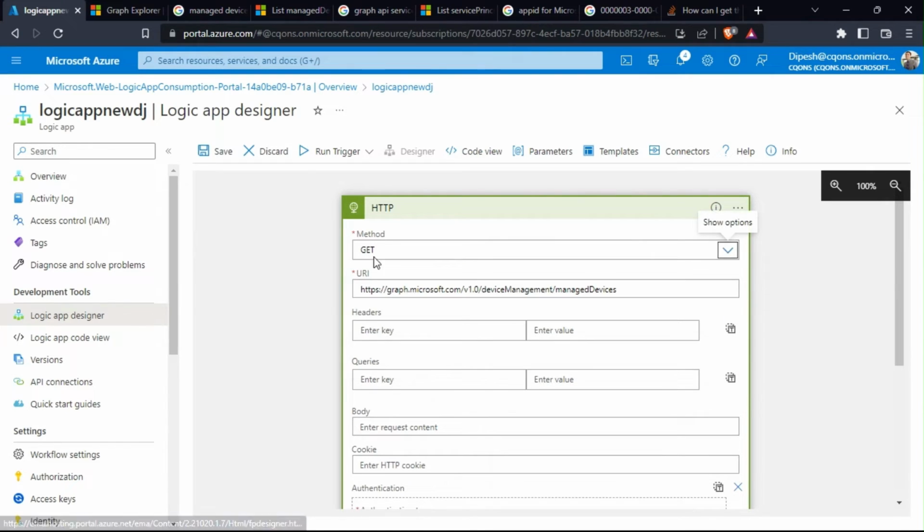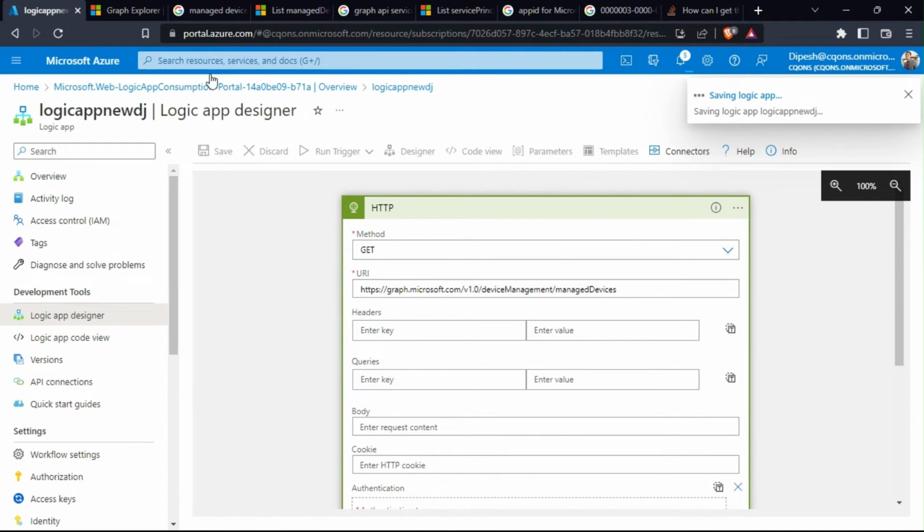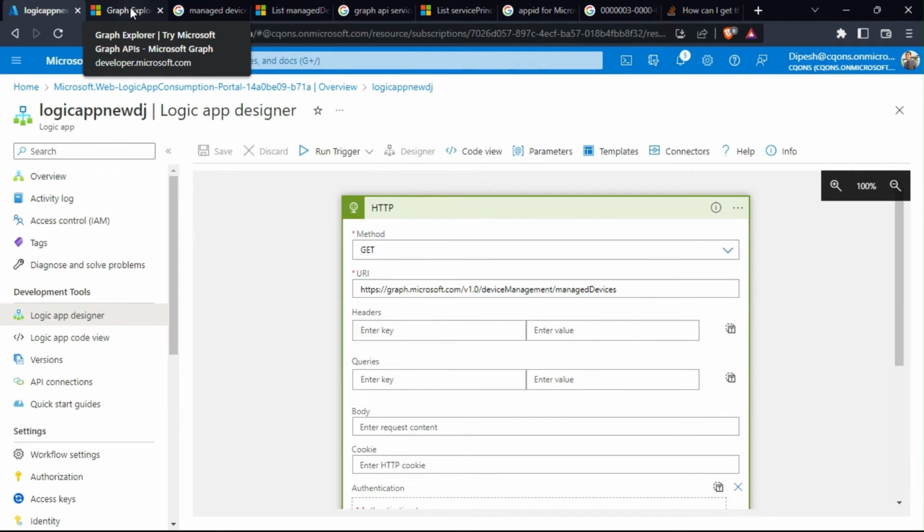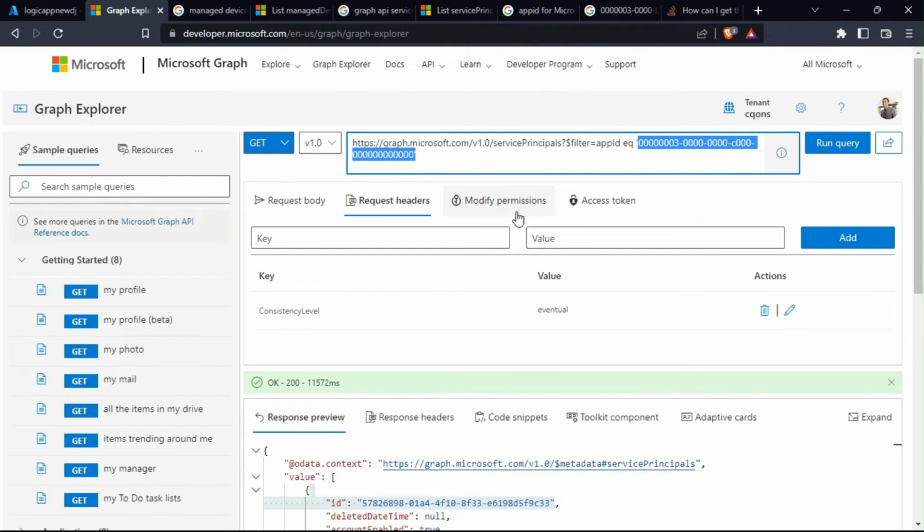and we need to save this. Okay, let's save this. I think it got saved successfully. We need to find the application role, which is the last thing. Application role will be the permission that we would like to assign. So what I'll have to do is